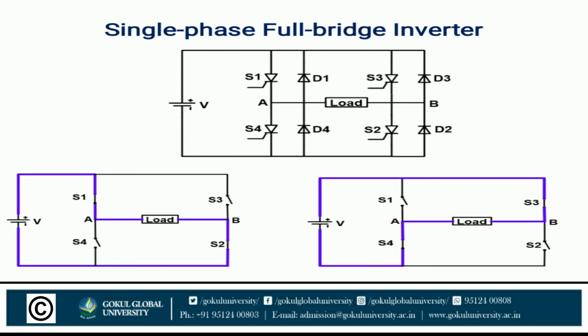Now for mode 2, what happens? The thyristors S3 and S4 are on and the thyristors S1 and S2 are off. The current flowing path is from V, S3, B, load A, S4 and V. The current flowing path is shown by the blue lines. The current flowing through the load is from B to A and makes a negative half cycle of output.